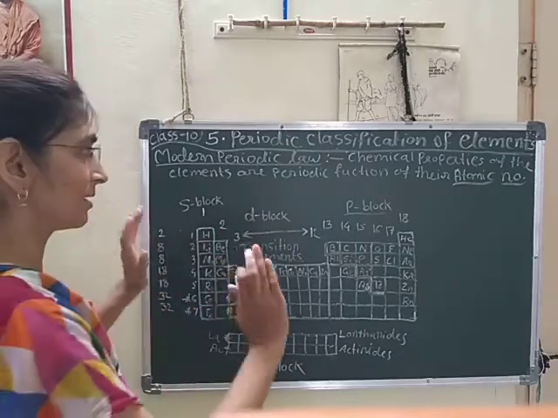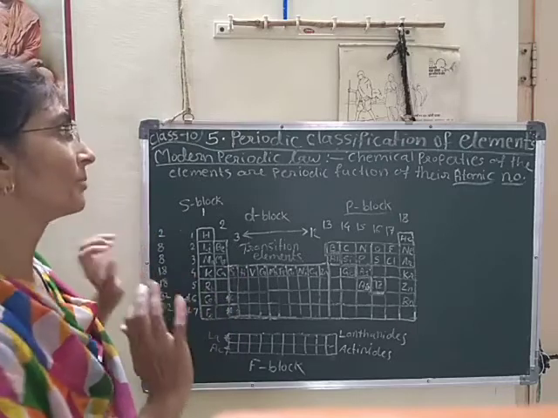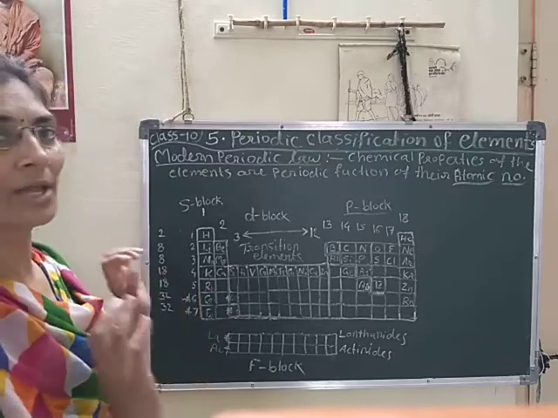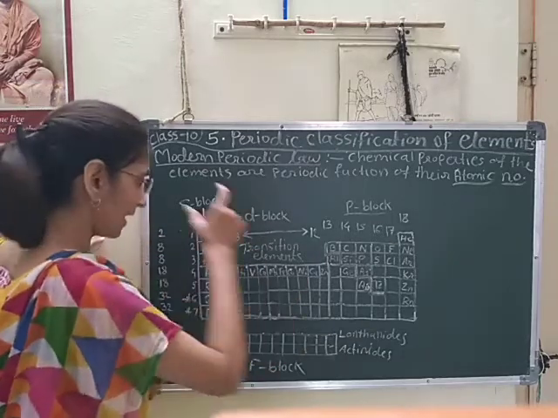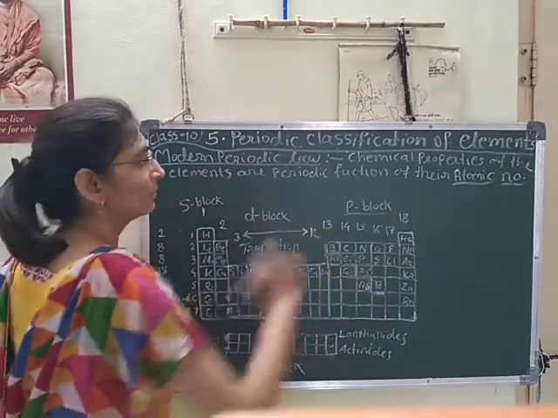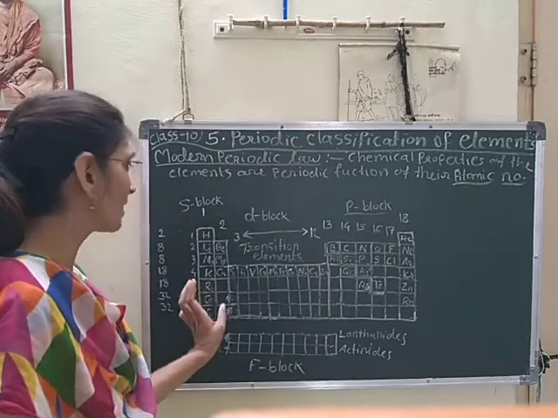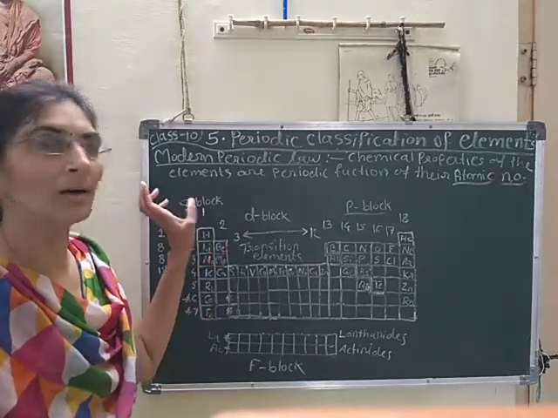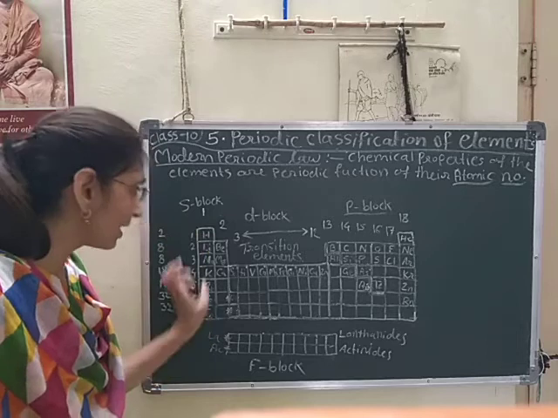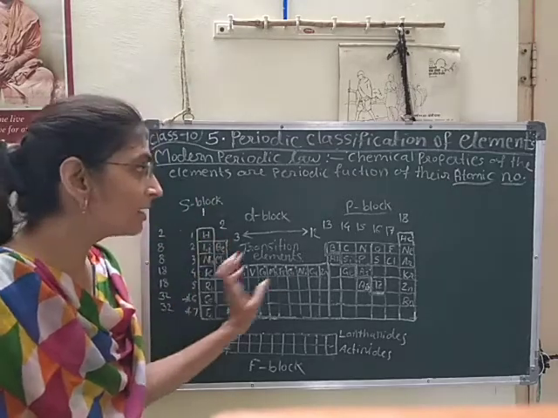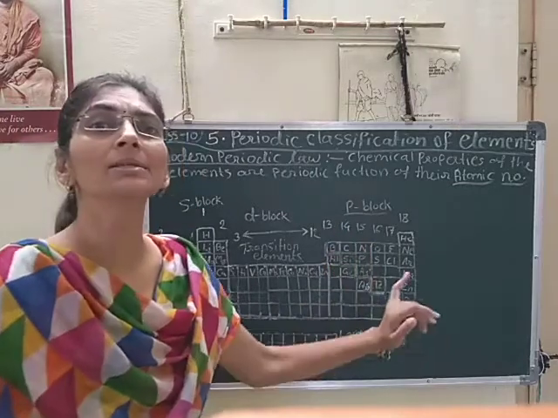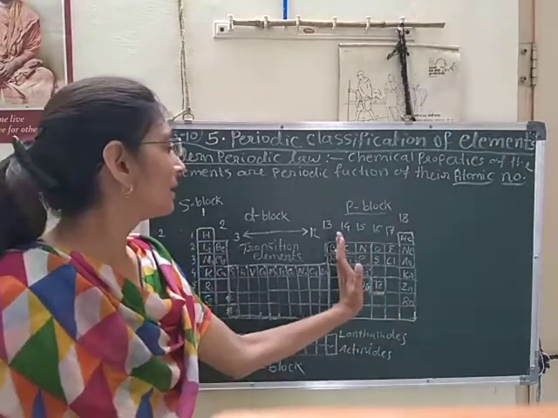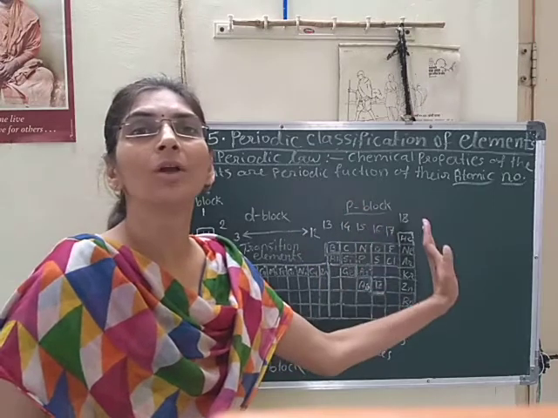So that is the description of the modern periodic table. Again I will repeat: 7 periods, 18 groups. The first group is the alkali metals, the second is the alkaline earth metals, and after that are the metals. The zigzag line present here separates the metals and non-metals.